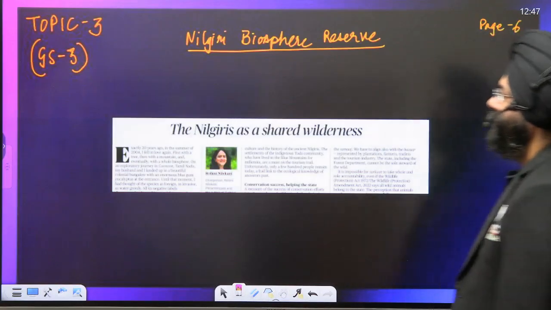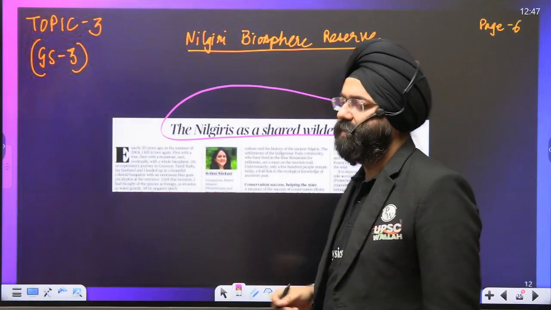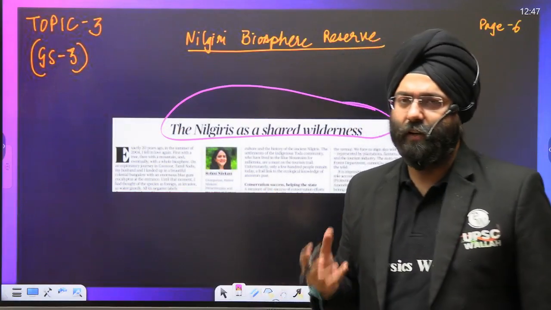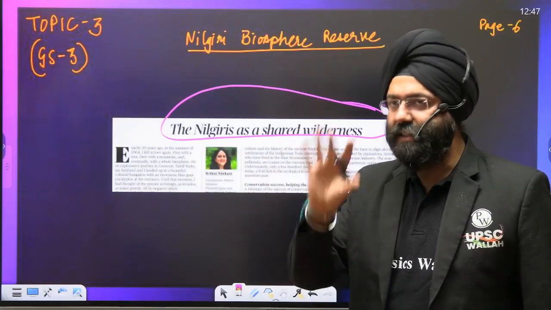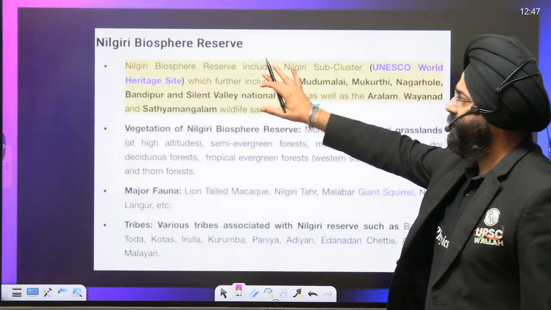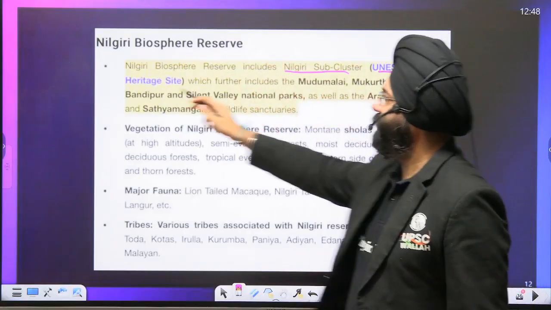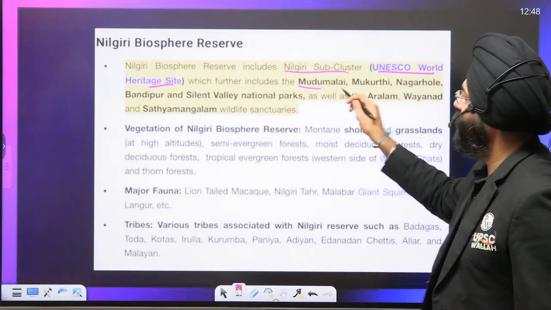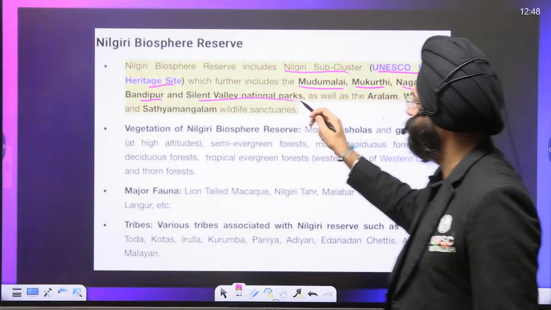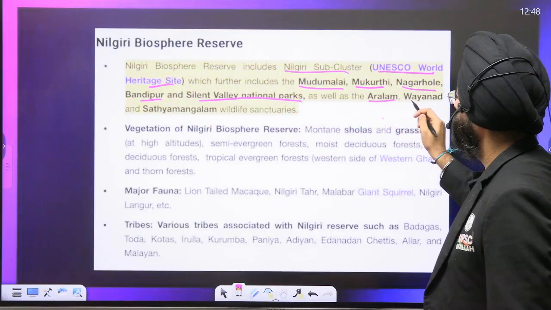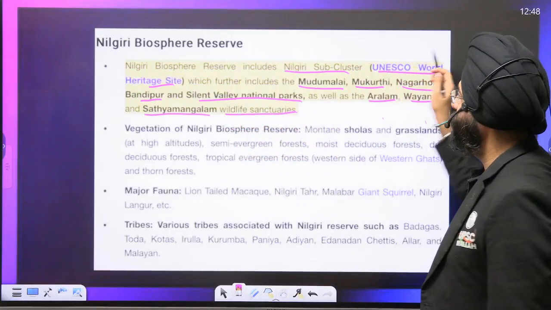Okay. Nilgiri Biosphere Reserve. Now this was a type of editorial that was mentioned, but it was not relevant from the civil services perspective because it is like a storytelling that had been done. For us, what is important is the Nilgiri Biosphere Reserve. So let us see certain dimensions associated with that. I've highlighted certain stuff. Nilgiri Biosphere Reserve includes the Nilgiri Sub-cluster. It is a UNESCO World Heritage Site, which includes the Mudumalai, Mukurthi, Nagarhole, Bandipur, and the Silent Valley National Park, as well as Aralam, Wayanad, and Sathyamangalam Wildlife Sanctuary. So all these are part of the Nilgiri.